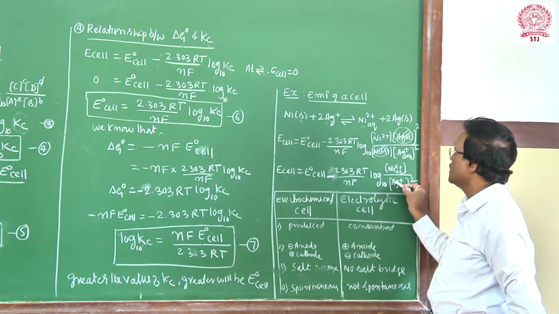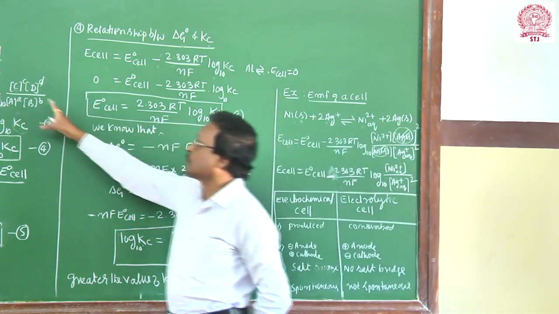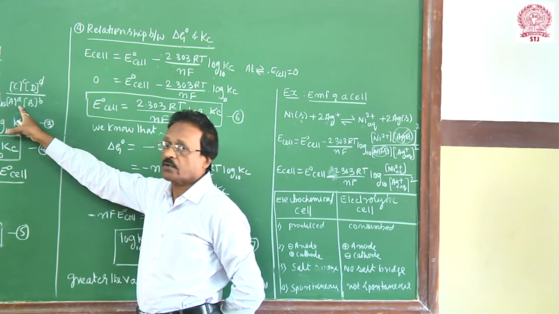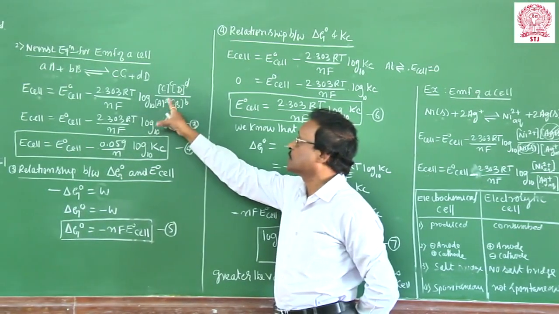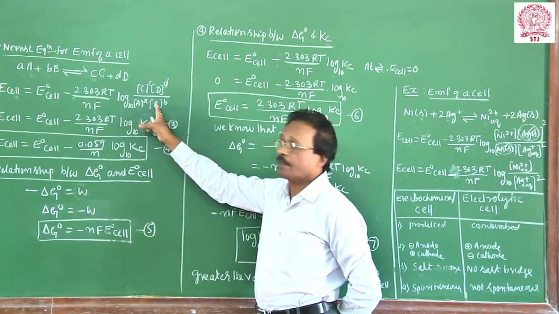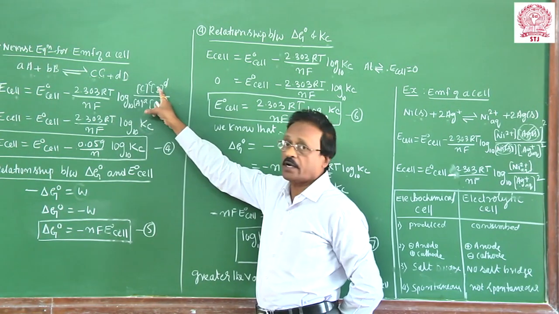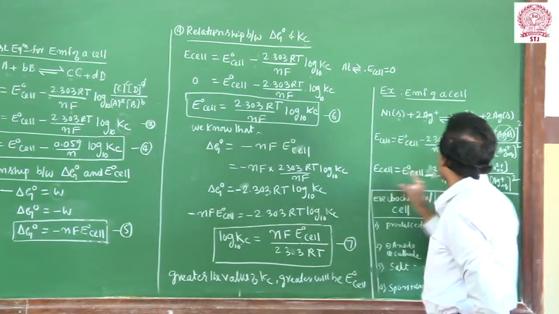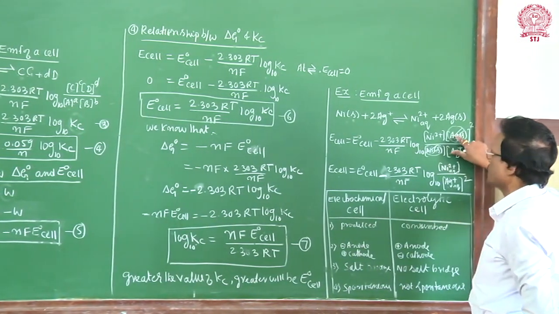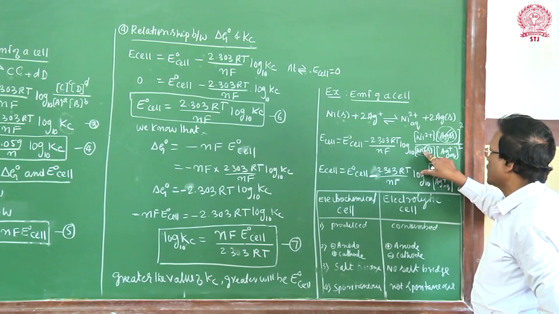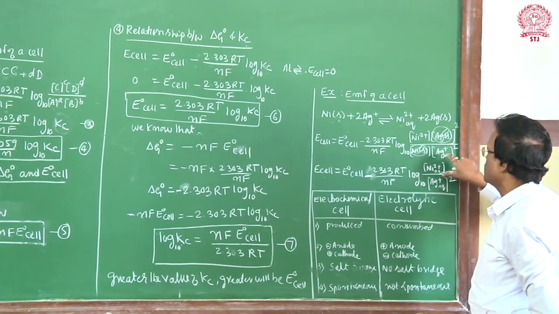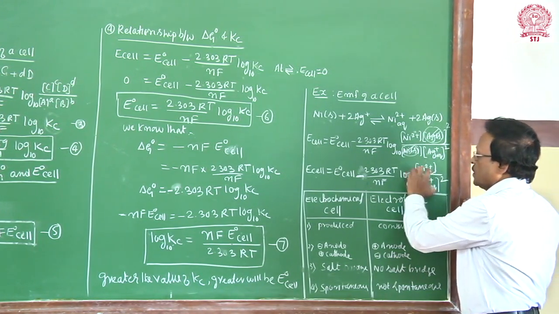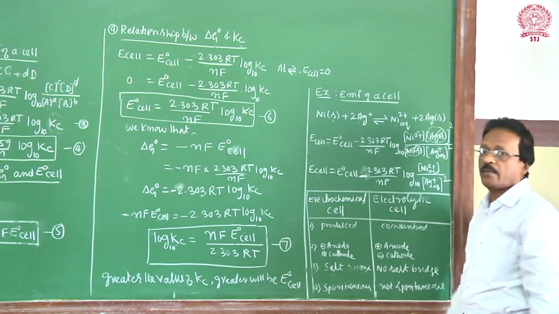While writing, I gave this equation as the product of the active mass of the products over the product of the active mass of the reactants. In this equation, if any solid metal comes, you take the concentration as unity. The same thing I did here: silver solid is taken as 1, nickel solid is taken as 1. Only the Ni2+ concentration and Ag+ concentration to the power 2 are left. Substitute the concentrations. You know the E naught cell, so the EMF of the cell can be calculated.